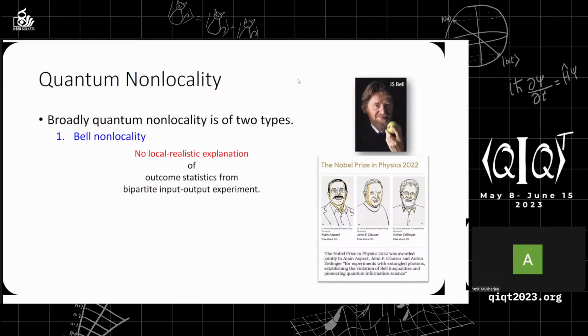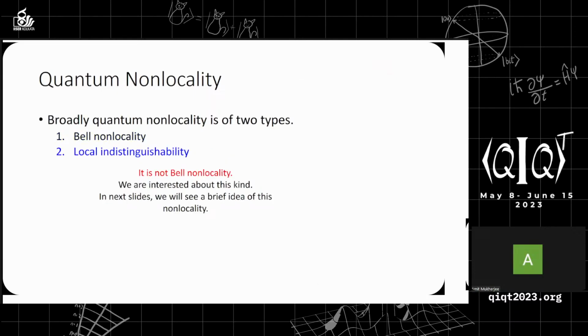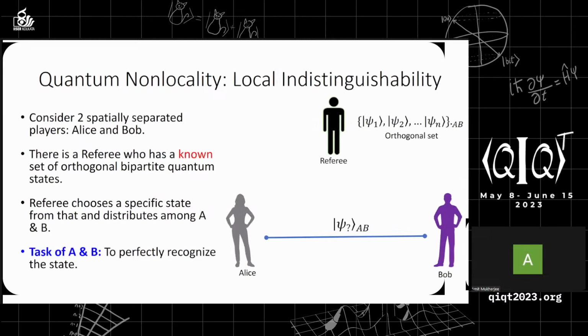But today we will not talk about this Bell non-locality. Today's topic is local indistinguishability and the developments on it. Local indistinguishability is not actually Bell non-locality, and in the next slides, I will very briefly describe it. Let us consider that there is a referee and 2 players, Alice and Bob, who are spatially separated, or may not be spatially separated.